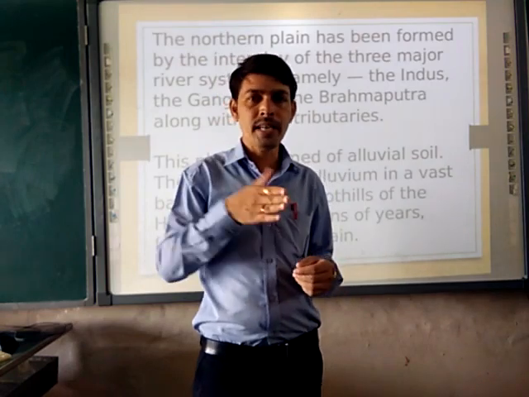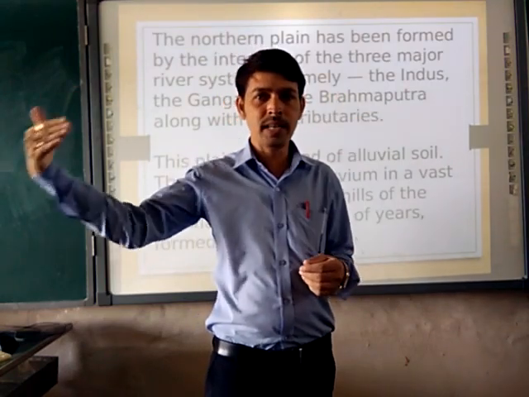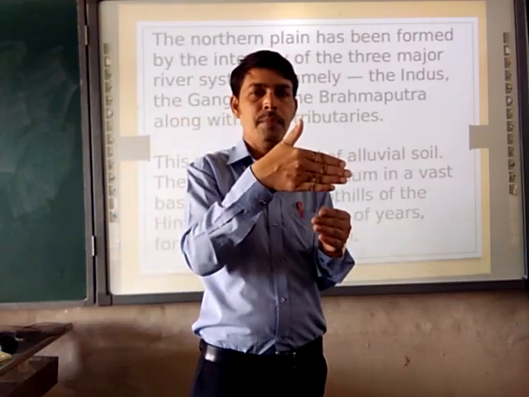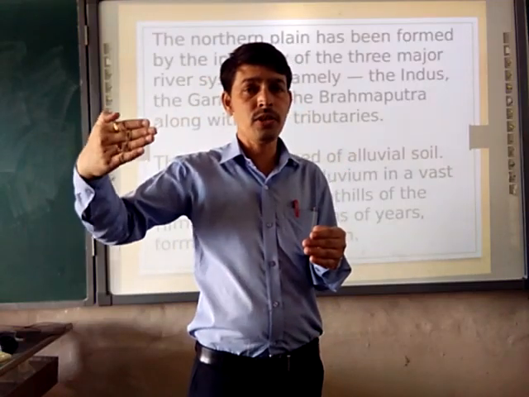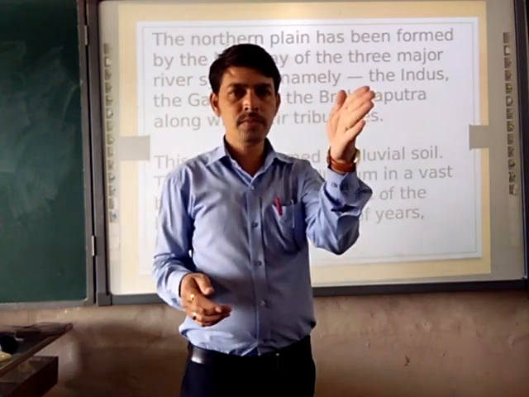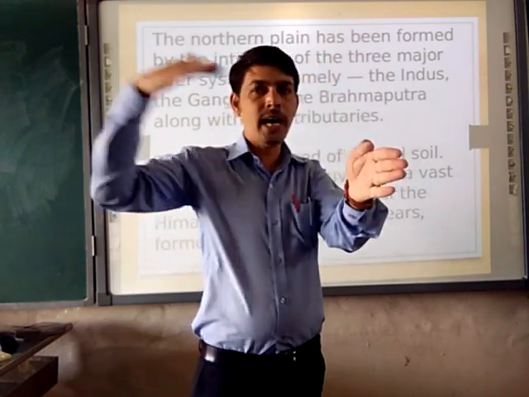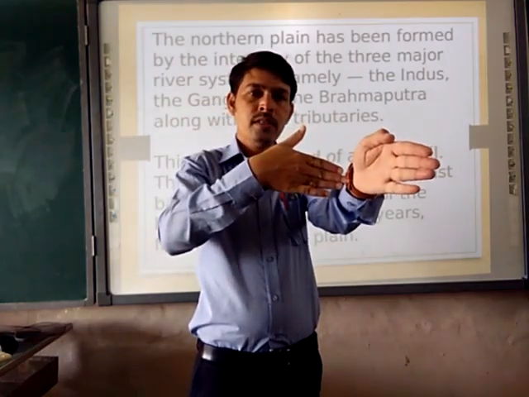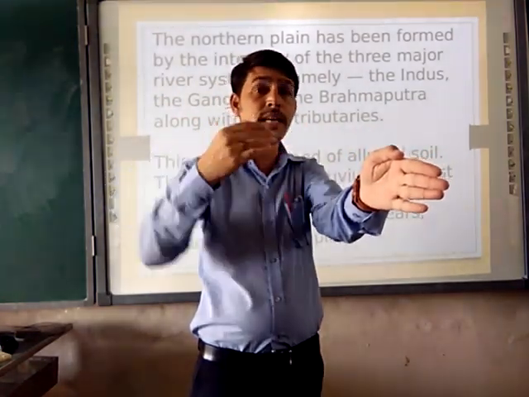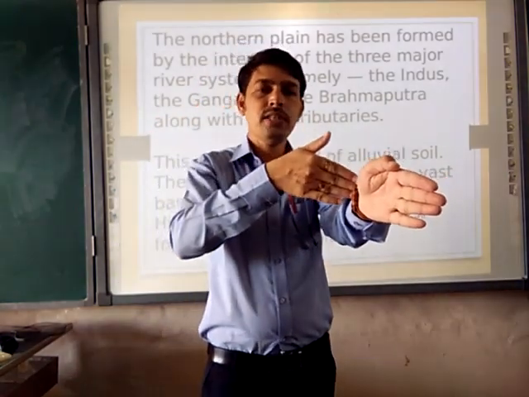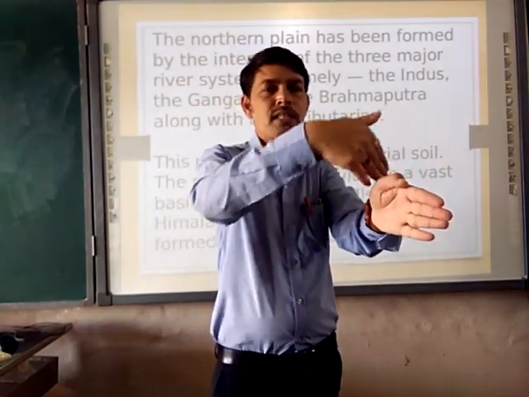When one main river is moving and another river comes from the side and pours its water into the main river, this river is called a tributary. It is giving tribute, its water is merging into the main stream, and the main stream goes on.